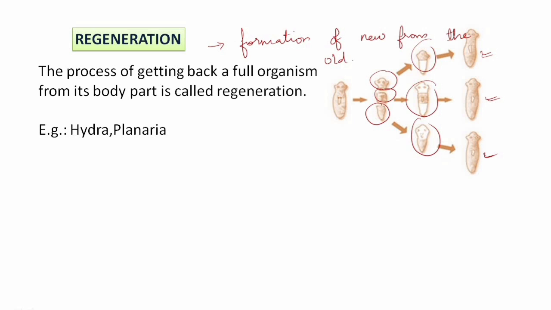This is possible because of certain specialized cells called regenerative cells. In certain organisms like Hydra and Planaria, regeneration is a process of reproduction where a whole new organism is produced from a single part of a whole organism.